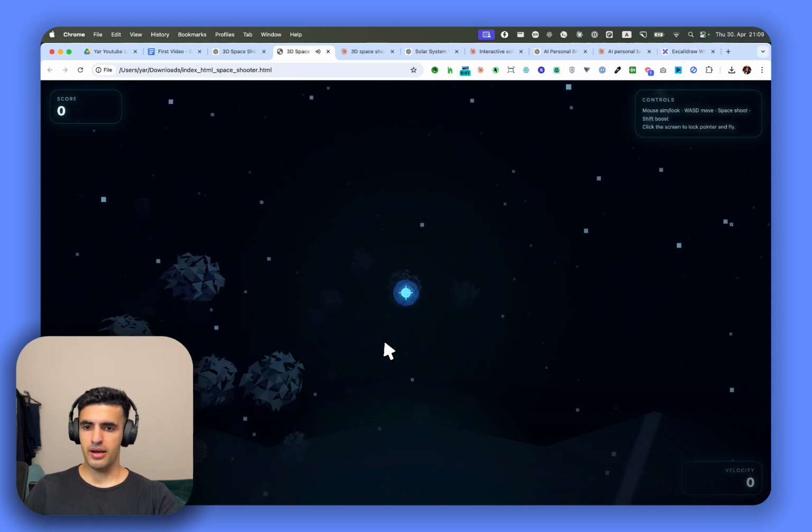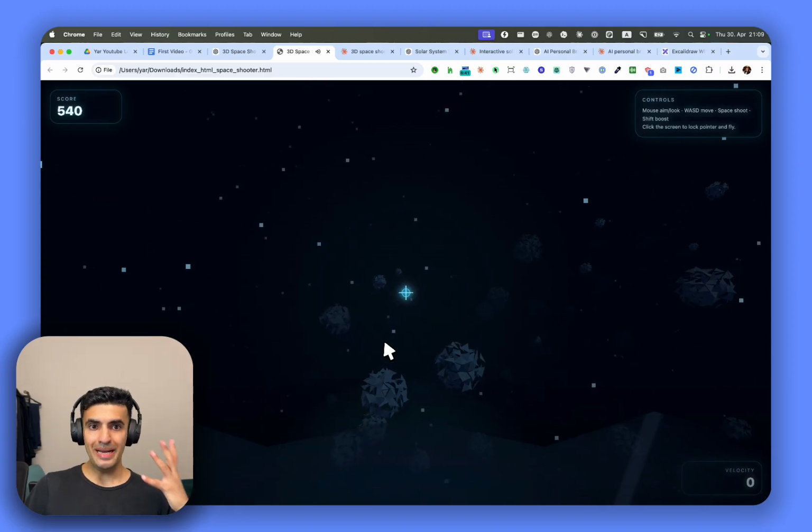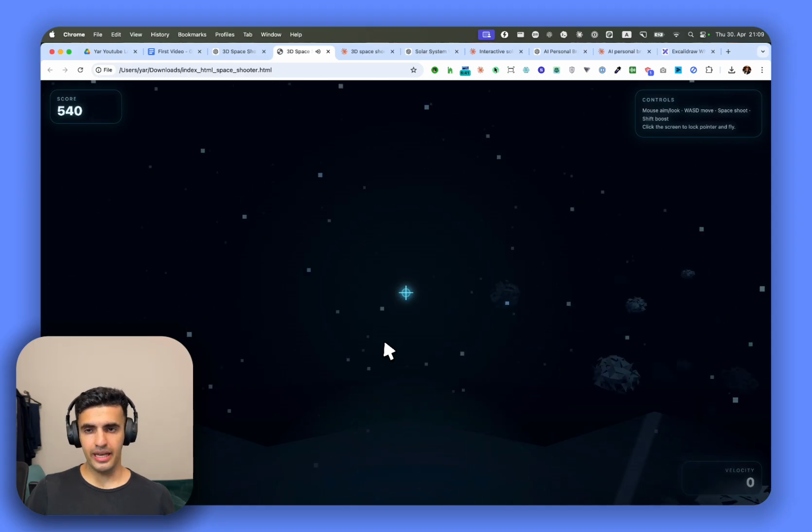As you can see, these rocks are coming. So I'm just hitting them, and this is how I'm getting the score. So you can see we can build these games. Codex is good enough that it can build any of these games.